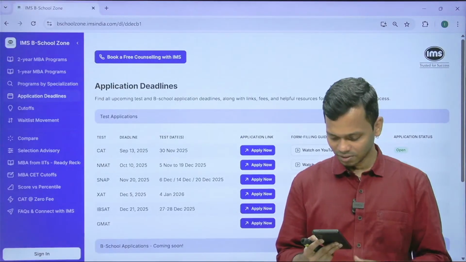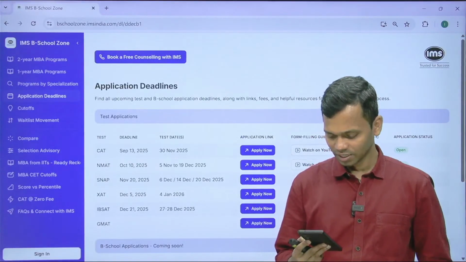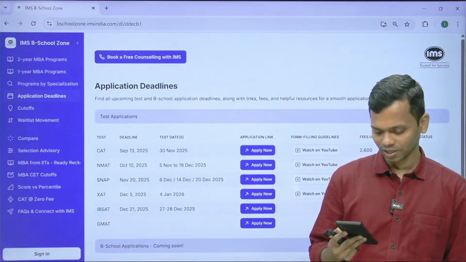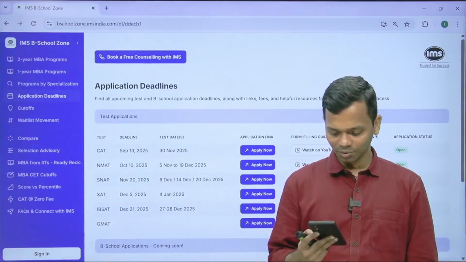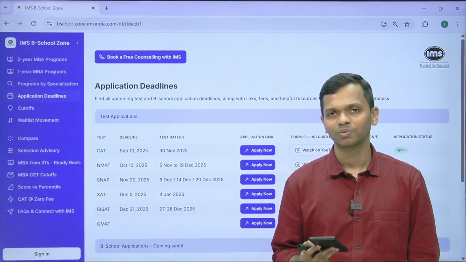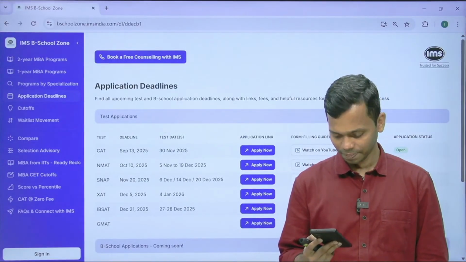My profile is 10th 75, 12th 83, grad 79, NCBC, non-engineer male. What percentage should I target for blacking? Okay, so again a very difficult question to answer, but at least I would say aim for 97. That would create some opportunities for you.